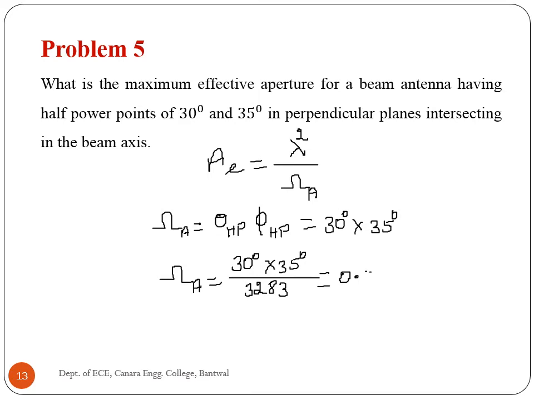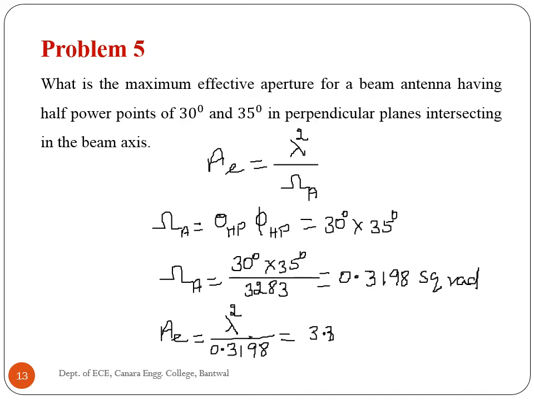It's 0.3198 square radians. Therefore effective aperture is lambda square divided by 0.3198, which is equal to 3.31 square meter.